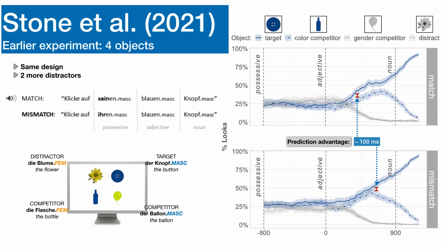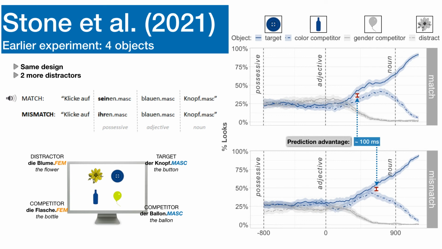Stone et al. also reported another experiment with the same design, but with two additional objects displayed on the screen. One was a gender competitor that didn't match in color, for example, a yellow balloon, and second one was a distractor that didn't match the target in gender or color, for example, the yellow flower.